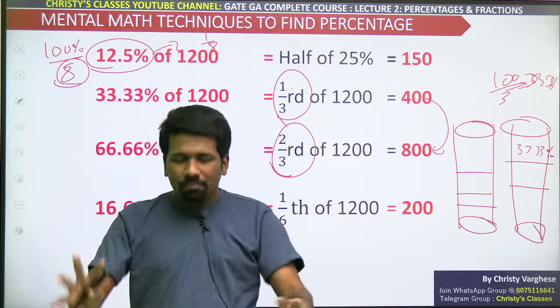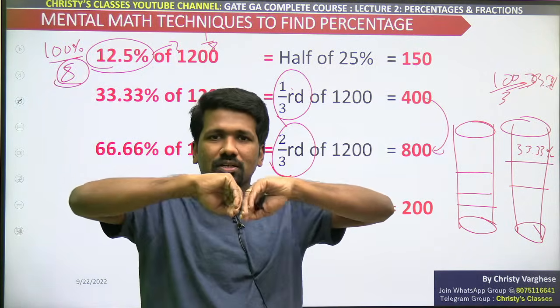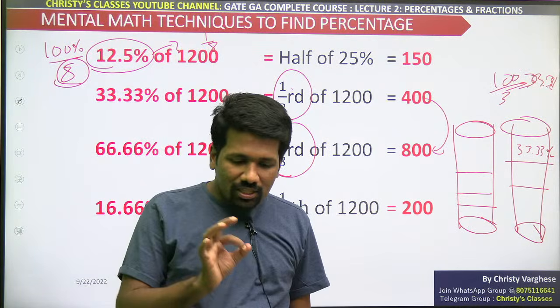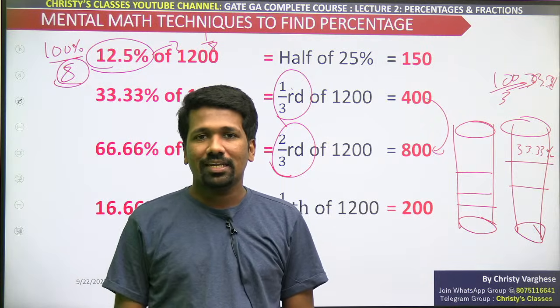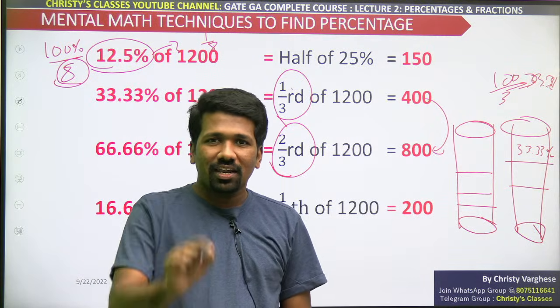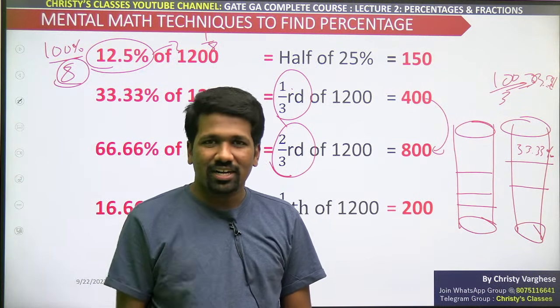33.33, don't mug it up as 1 by 3. Just practically understand. If you divide 100% into 3 equal parts, 33.3333 plus 33.3333 plus 33.3333 added, you will get, yeah, I agree, 99.9999. But that is tending to 100, na?